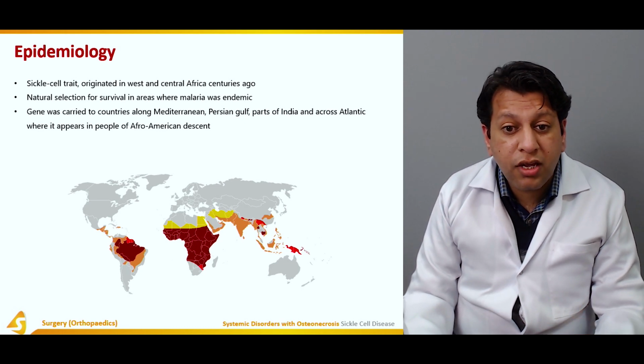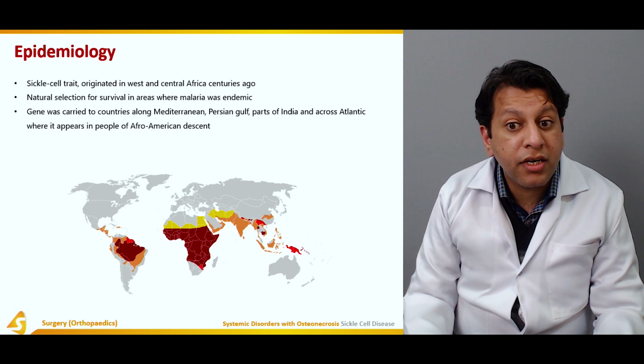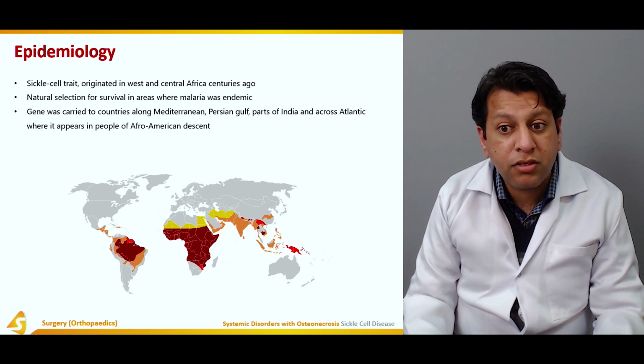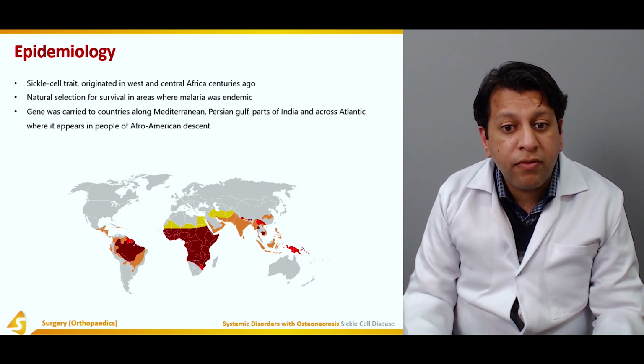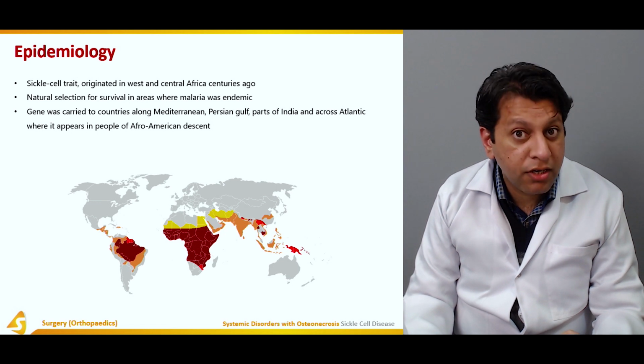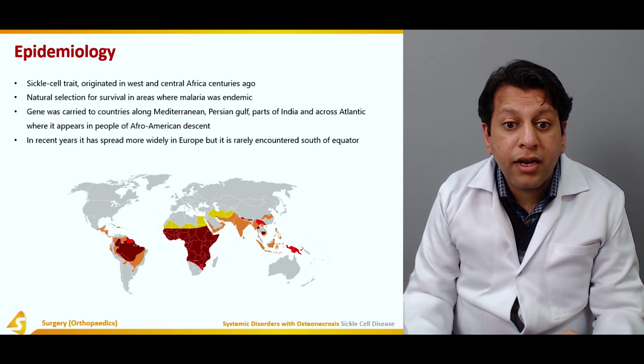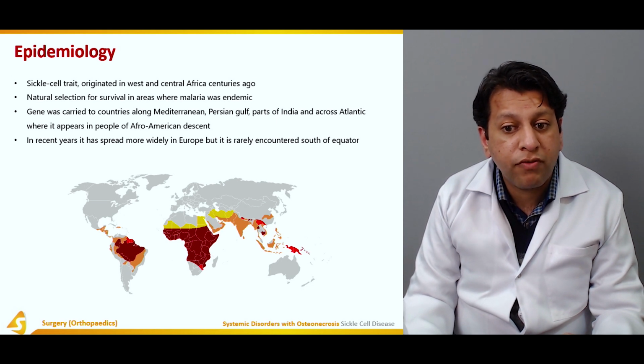This gene was carried to countries along the Mediterranean, then the Persian Gulf, parts of India, and across the Atlantic, where it appears in people of African American descent as well. In recent years, it has spread more widely in Europe, but is rarely encountered south of the equator.